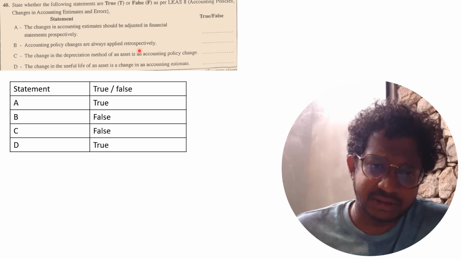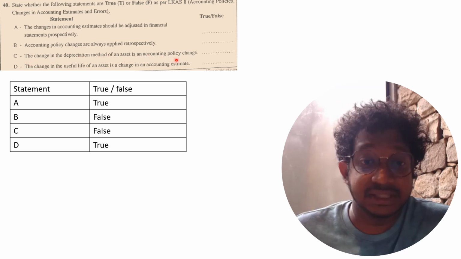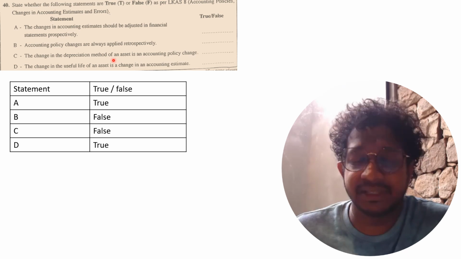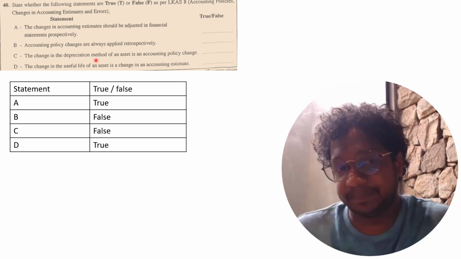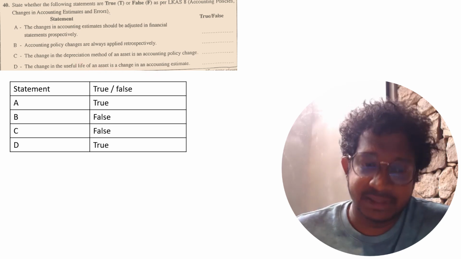Some are retrospectively and some are prospectively. The change in the depreciation method of an asset is an accounting policy change. That is incorrect. It is an accounting estimate change. The change in the useful life of an asset is a change in accounting estimate. That is correct.